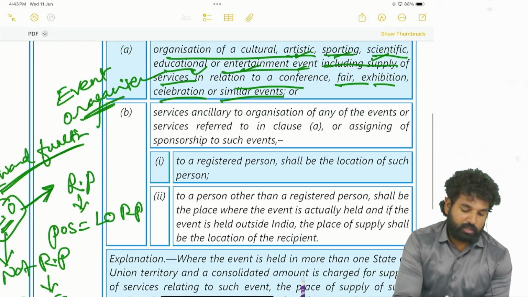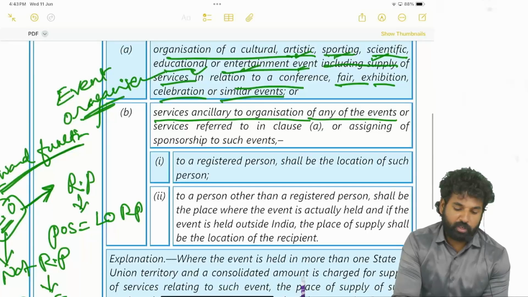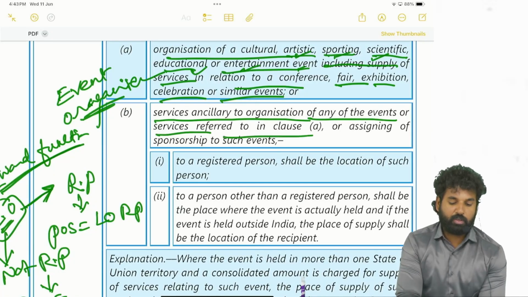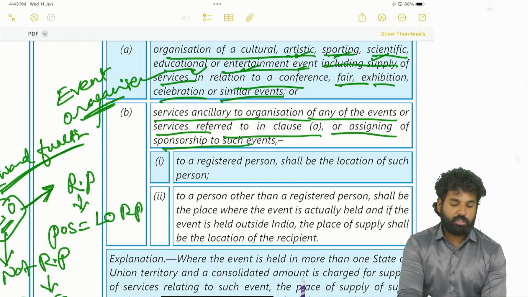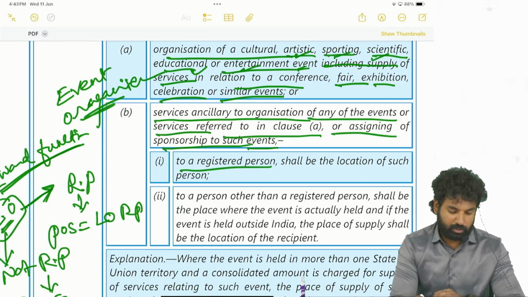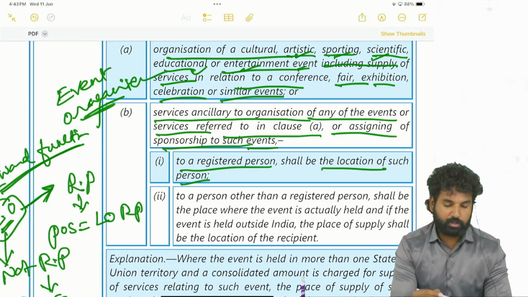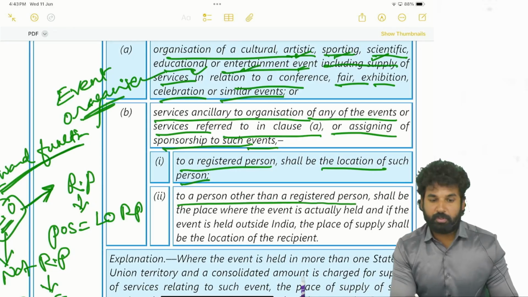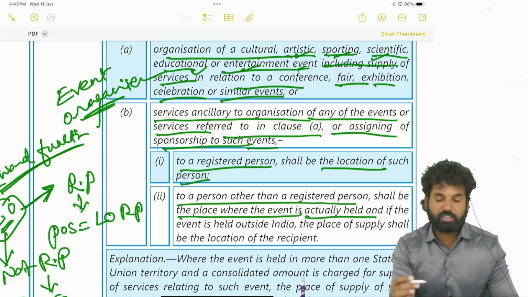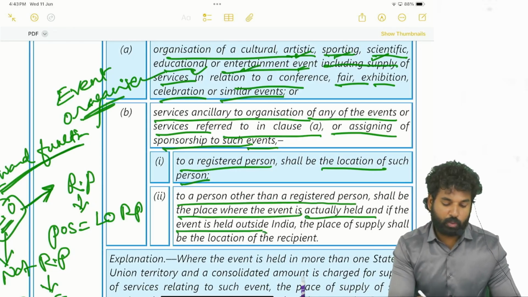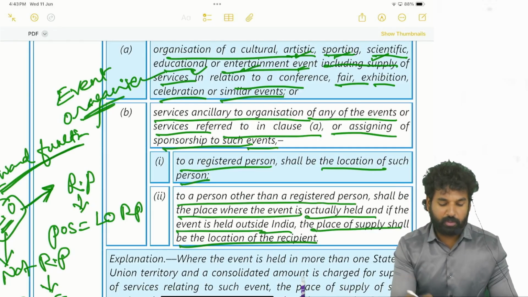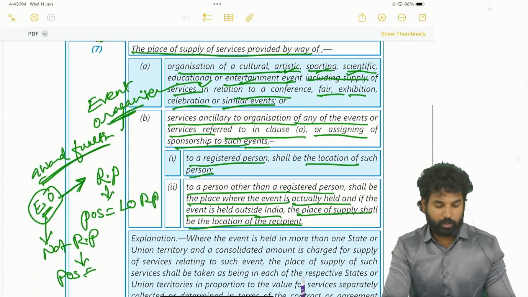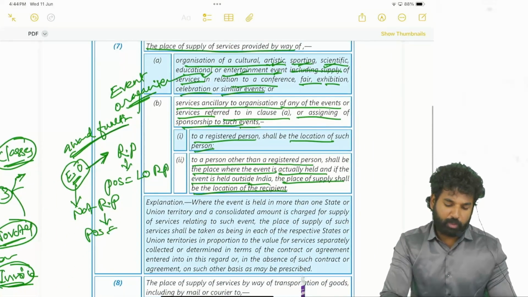See here, services ancillary to organization of any events or services referred to in clause A, or assigning of sponsorship to such events, to a registered person shall be the location of such person. To a person other than a registered person, it shall be the place where the event is actually held. And if the event is held outside India, the place of supply shall be the location of the recipient. Okay, you got this? Again, the same point will be repeated here.